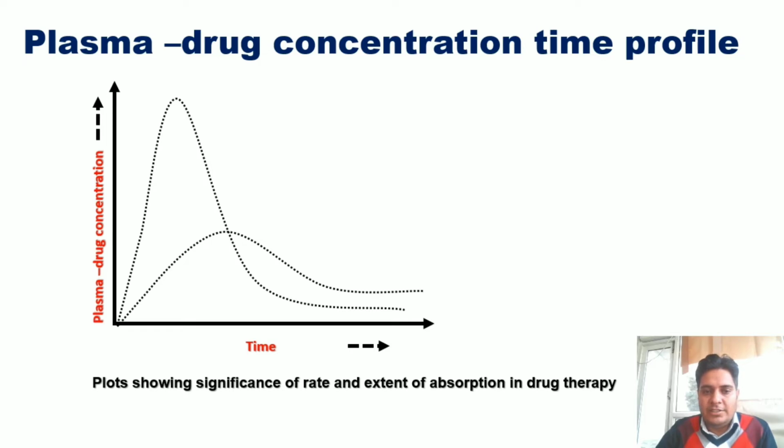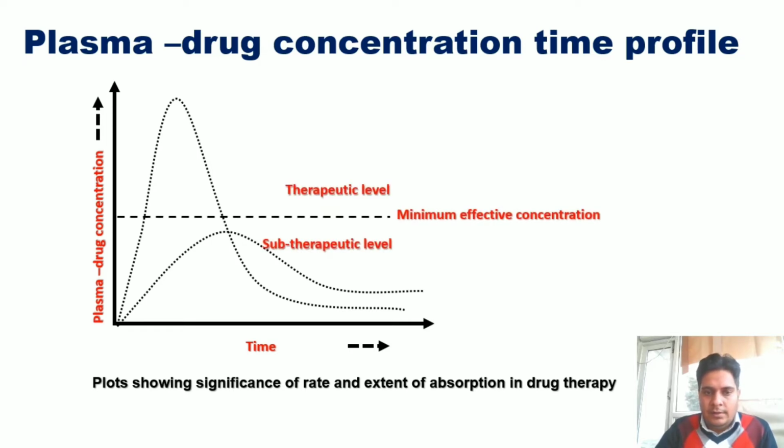So here you can see the examples. The midline shows the therapeutic level, the minimum effective concentration that is required for any therapeutic effect. Above this line is the therapeutic level, and below this line is the subtherapeutic level. It means in both the profiles, the drugs are getting available into the systemic circulation completely, but in the first case, the rate of the drug which is getting available into the systemic circulation is high.